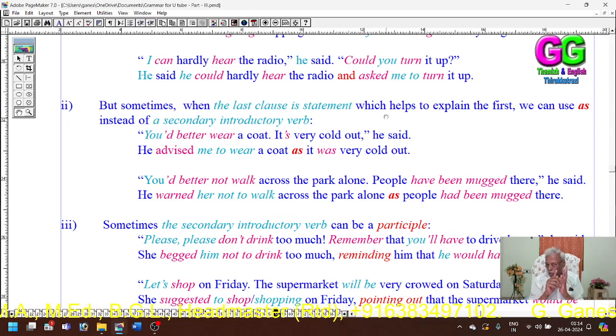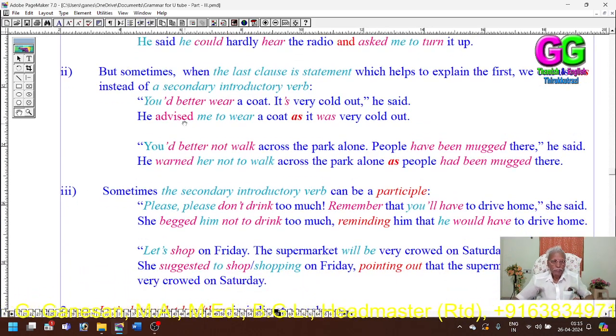So that's why, when there are two mixed sentences, if the last clause is a statement and if the statement qualifies the first clause, then we need not repeat, we need not use the second introductory, that is reporting, verb. Instead of the second introductory verb, we can use as. You see?